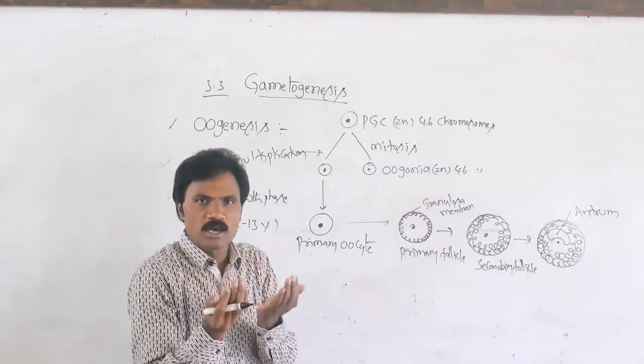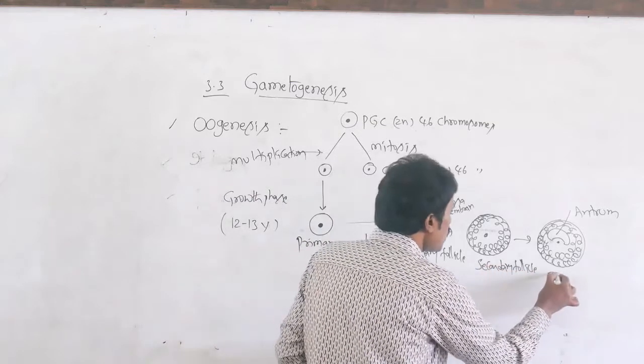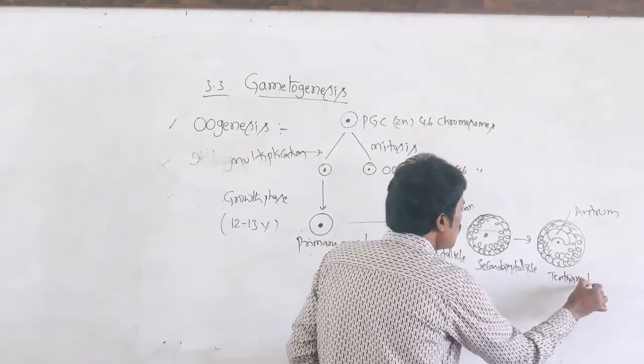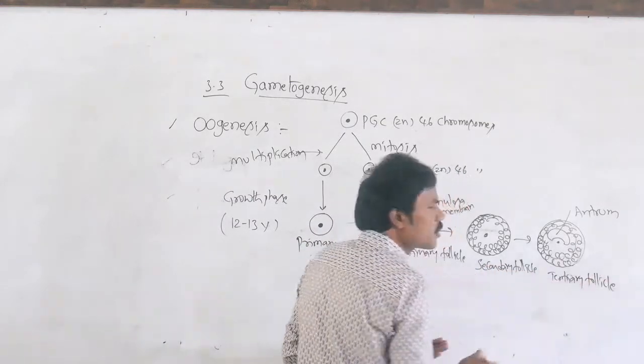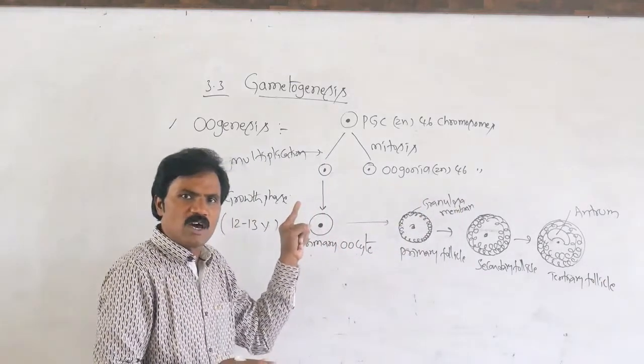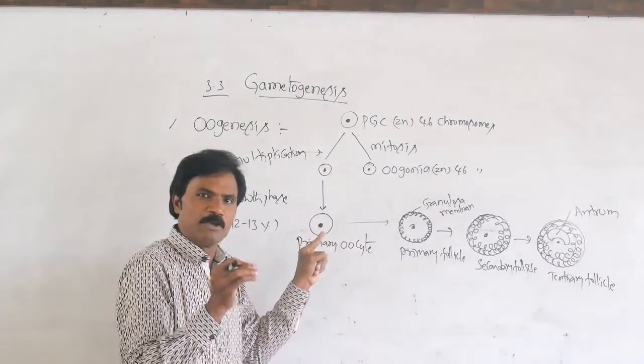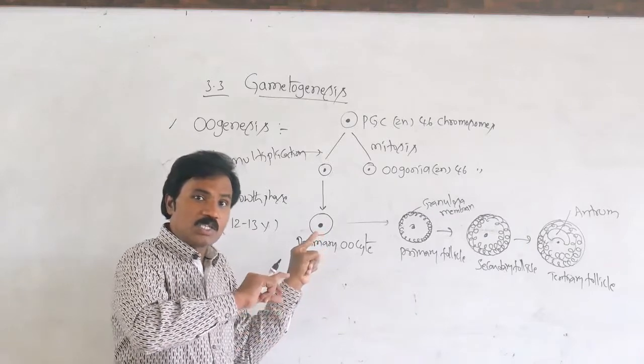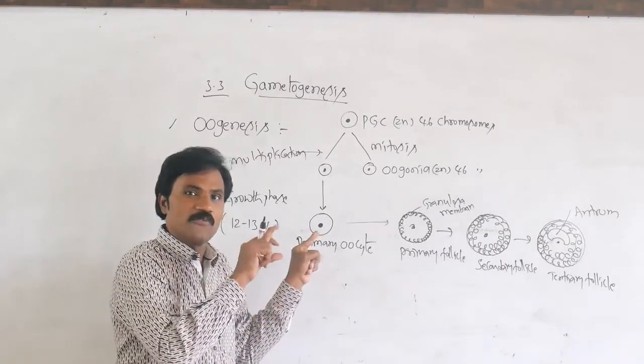Multiple granulosa layers are formed. This is what we call the tertiary follicle. So after formation of the primary oocyte, that is a premature one, then the rest of the oogonia